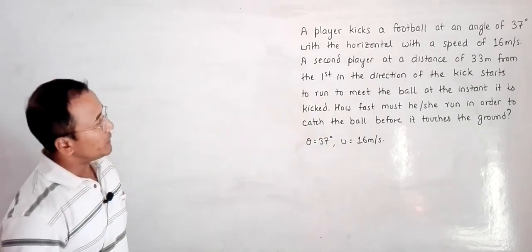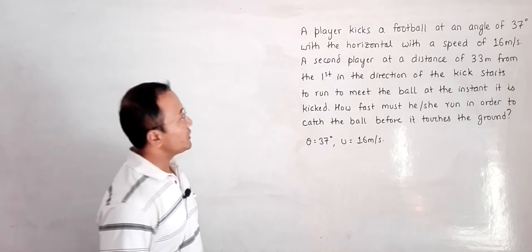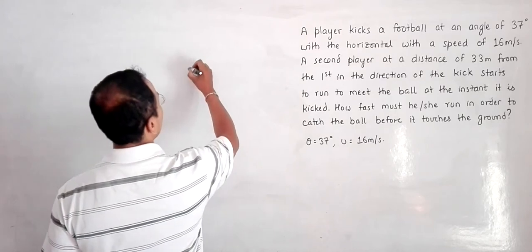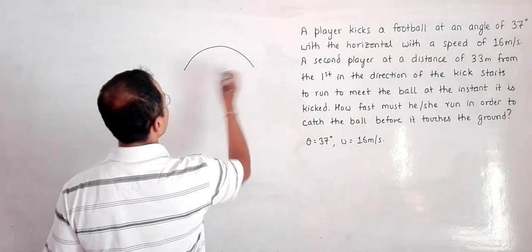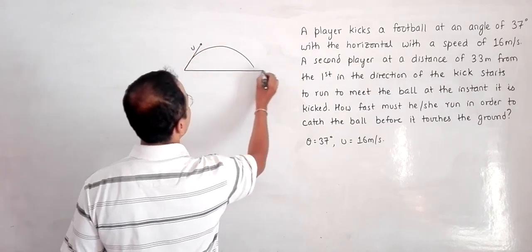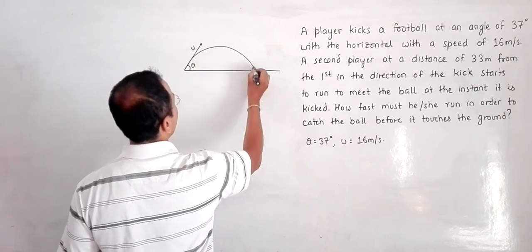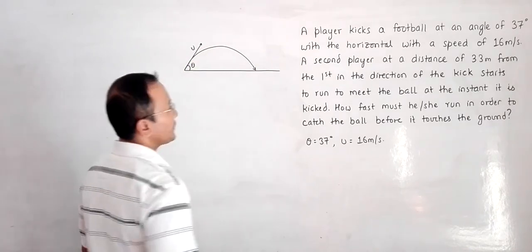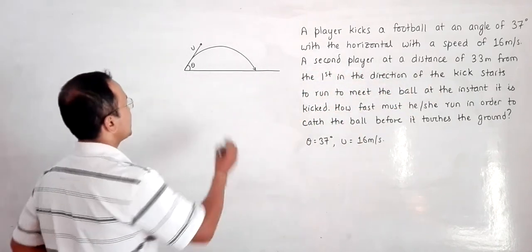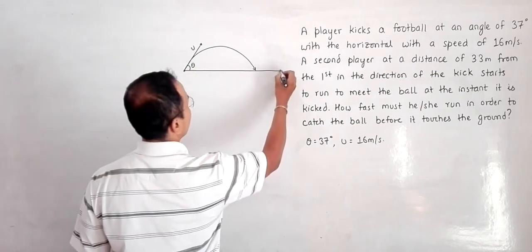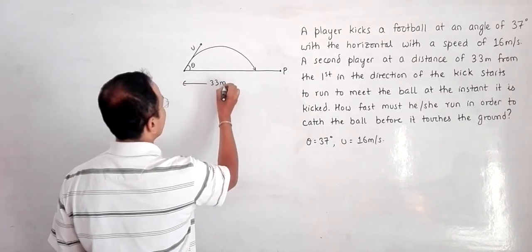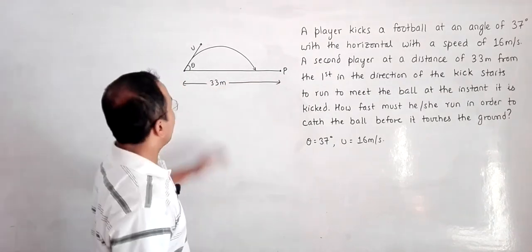Now we have another player, second player, at a distance of 33 meters from the first and in the direction of the kick. So if this is the projectile, this is the initial velocity which is u, this is the angle theta, and the ball is landing over here. Now we have another player at a distance of 33 meter from the first. So that means the distance from here to some position P is equal to 33 meters, and in the direction of the kick.